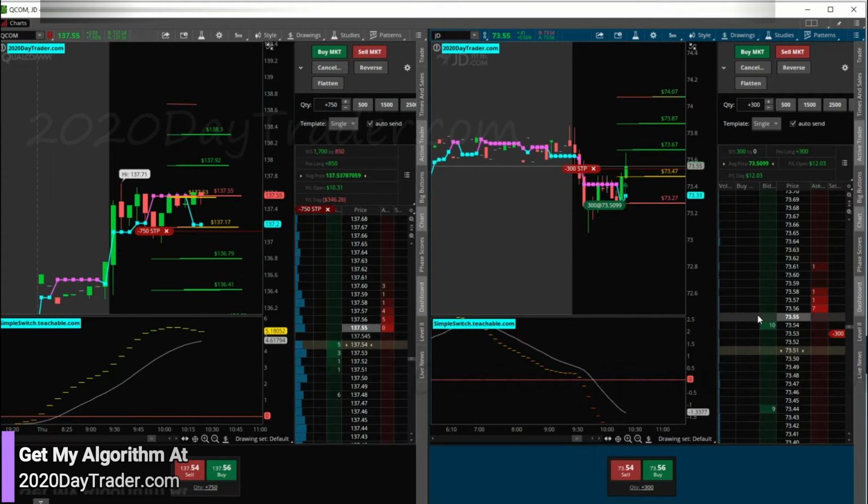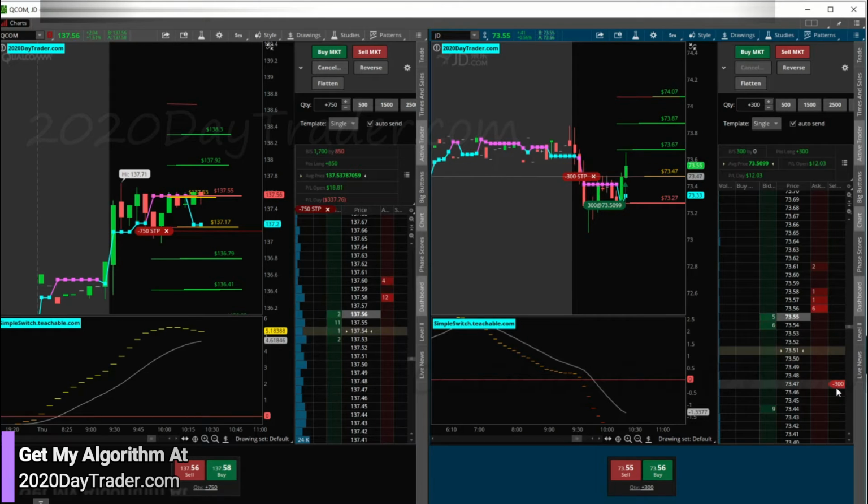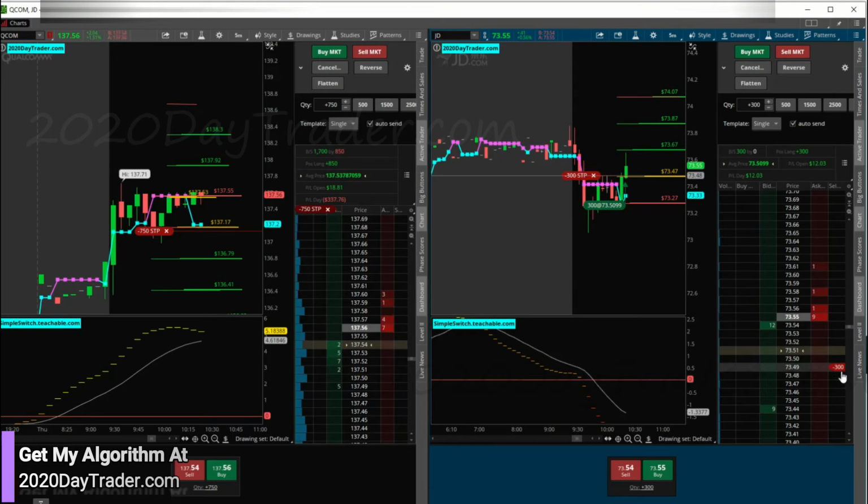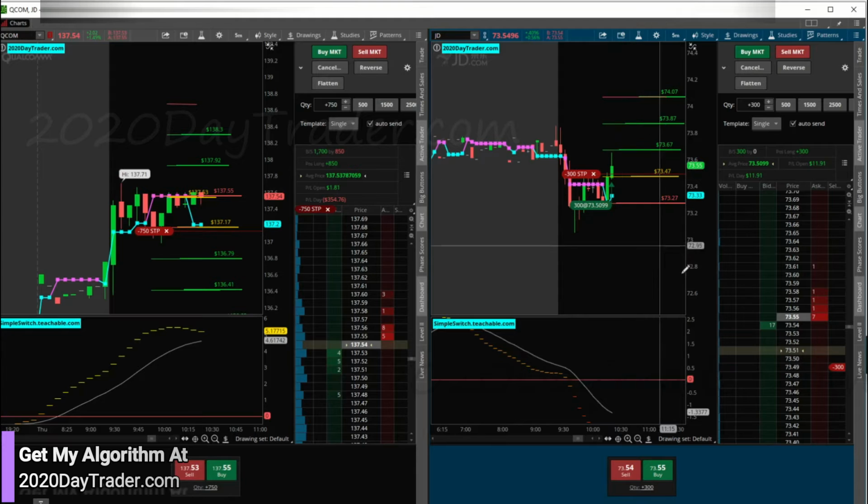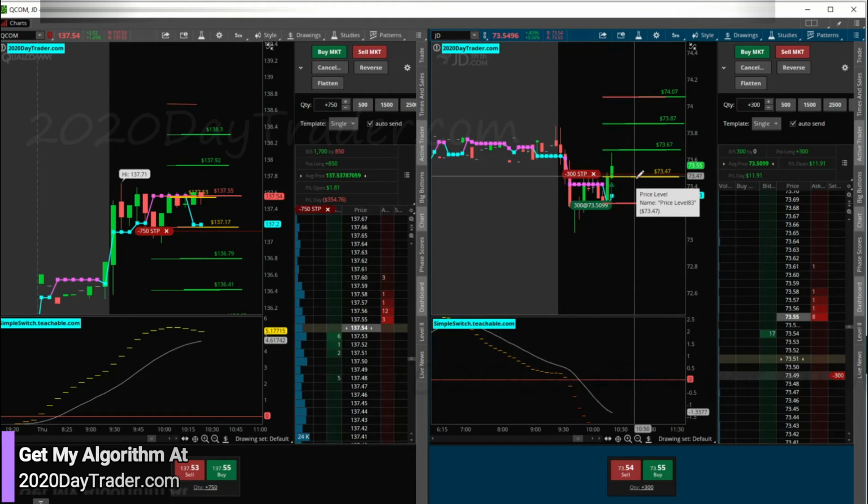Actually, not off of where I got in, off of the ALGO. Not where I got in. The ALGO entry is 47, so basically 48, 40. So there we go. So break even plus a couple bucks based on the ALGO's entry, not my entry.